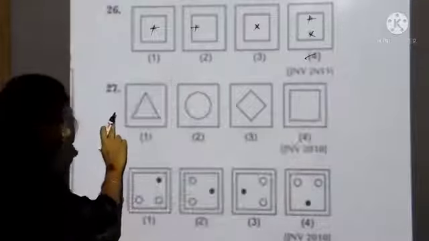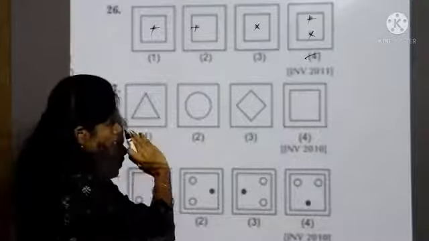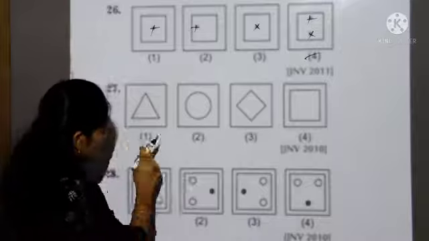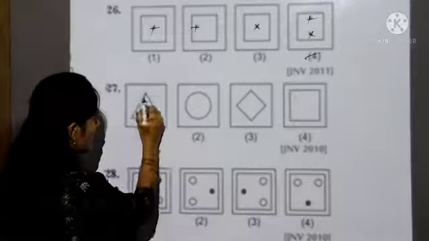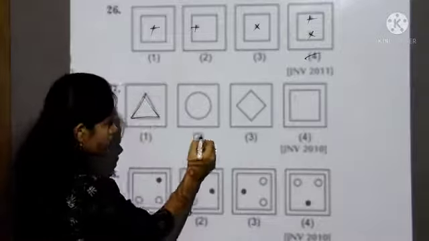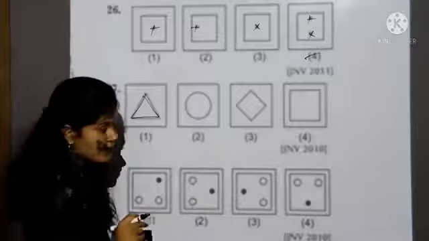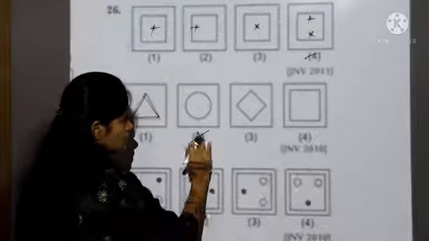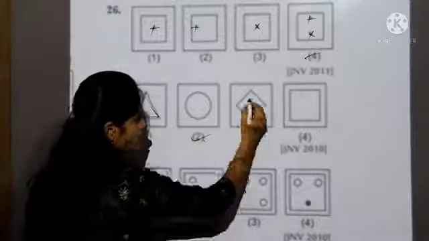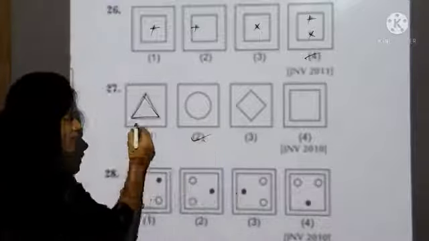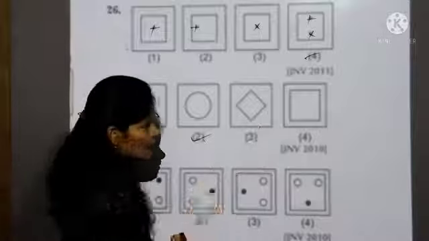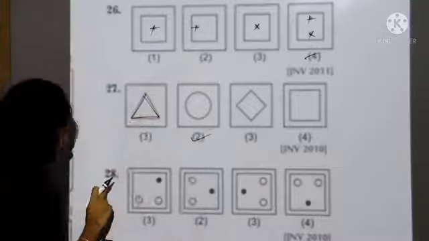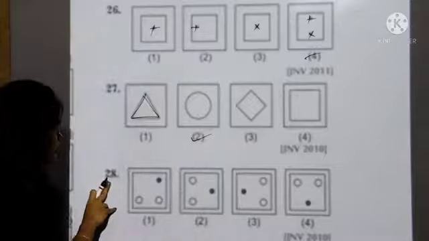Let's take 27th question. First you observe all the figures carefully, and all the figures are made by lines, but only the second is not made by lines, which is different from the others. So the answer is the second one. See here, the first is made by lines, the second, third also made by lines, the fourth also made by lines. So the answer is 2. Let's take 28th question.